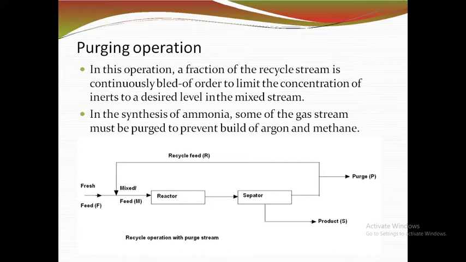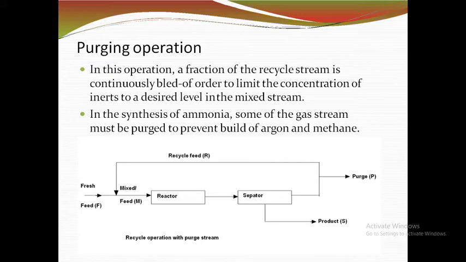This inert gas is not involved in any reaction, just entering and the same amount leaving. The practical approach is to purge or bleed a small fraction of the recycled stream to ensure the removal of the required quantities of inert from the recycle loop.